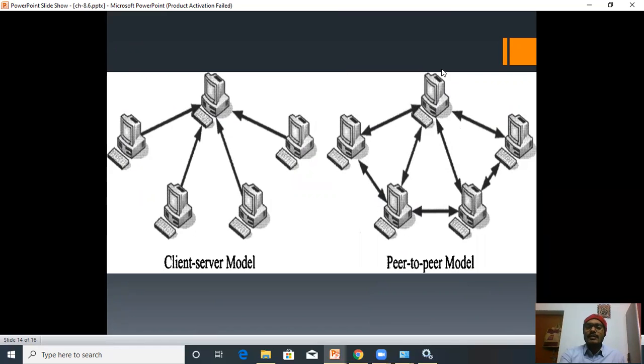Here, no computer is the server. So each and every computer in this case is able to share files and share hardware resources. It can use the hardware resources according to its requirement. In this case, no computer is the server. No computer has the power to control other computers.